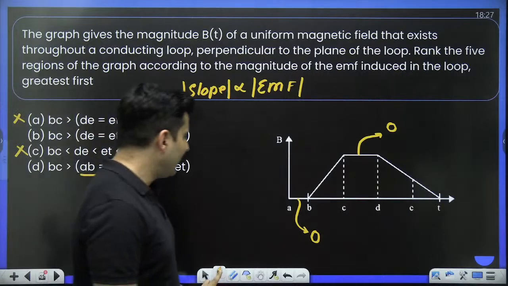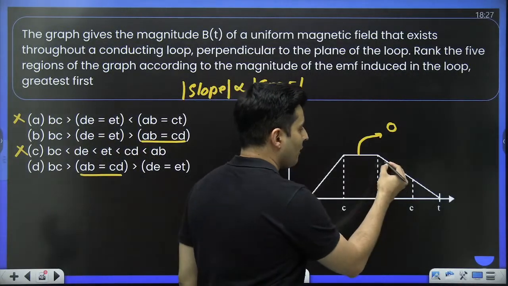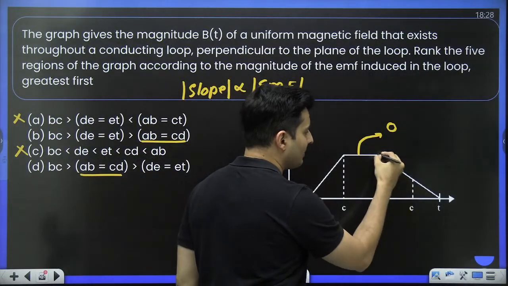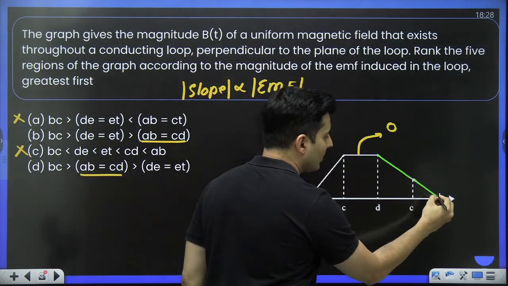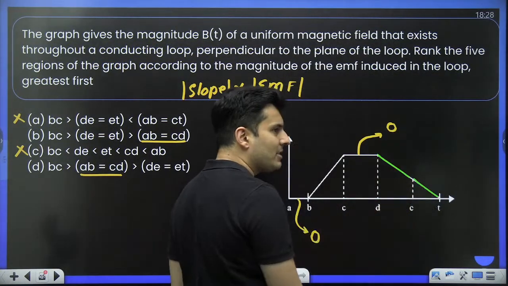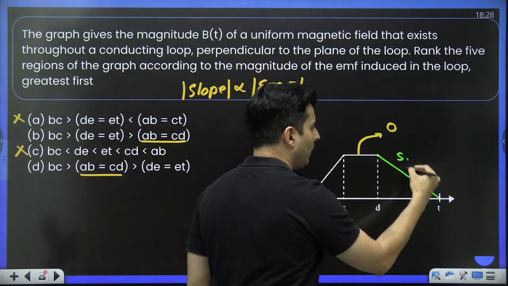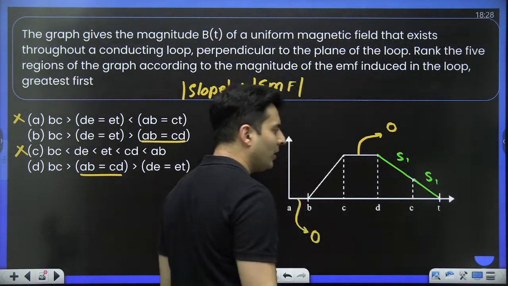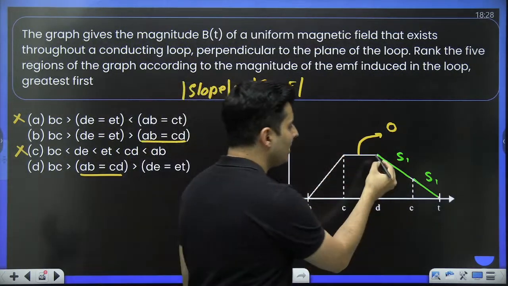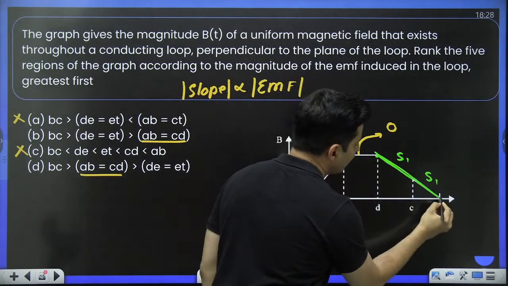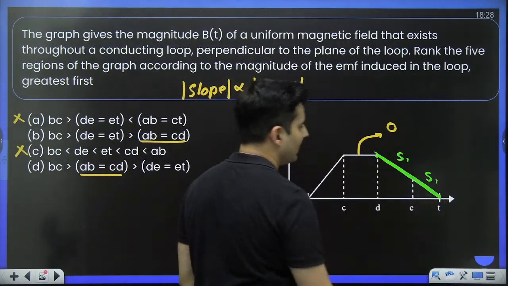Do you notice one interesting thing? Whatever is the slope in this part will also be the slope in this part because it is the same straight line. If this is slope S1, won't this also be S1 only? Because it is the same straight line. So how can the slope be different?